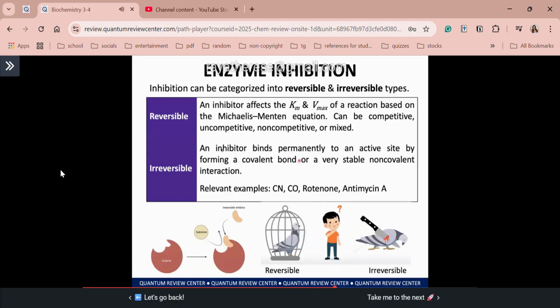That's why it permanently blocks the active site. So meaning very toxic po ang irreversible inhibition. Examples, we have cyanide. Familiar with cyanide poisoning? Carbon monoxide, rotenone, and antimycin A. So class, when we reach the electron transport chain discussion, these are actually the inhibitors of your ETC complexes. So class, this is just an analogy of your reversible and irreversible inhibition. Irreversible meaning permanent ang damage. Reversible, you can reverse the inhibition.